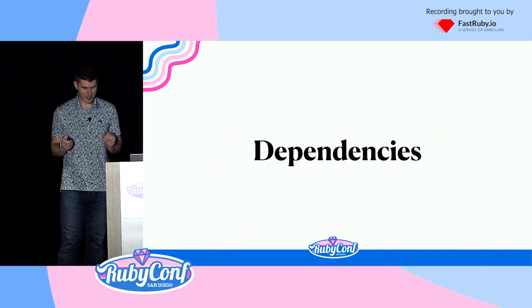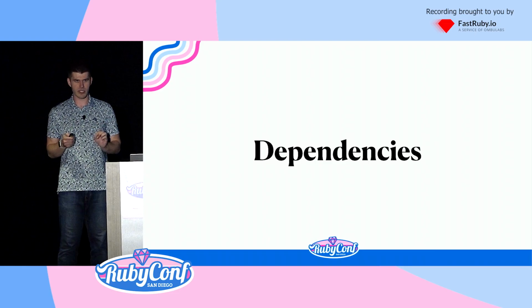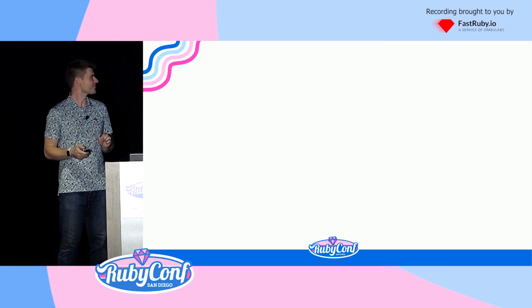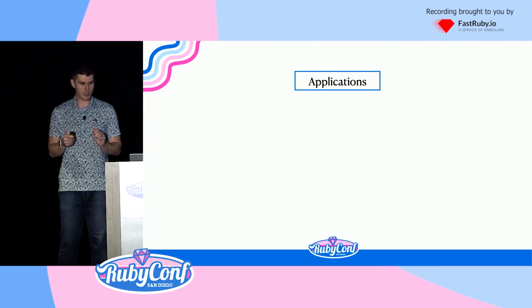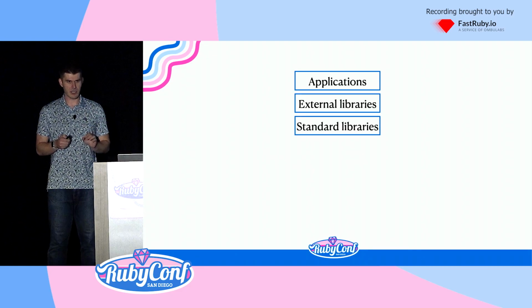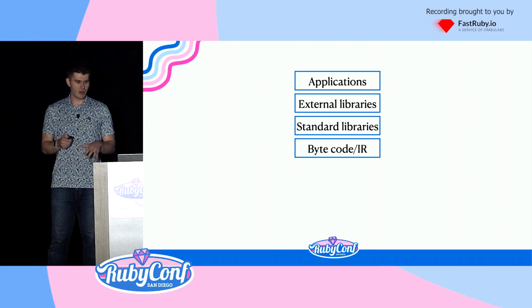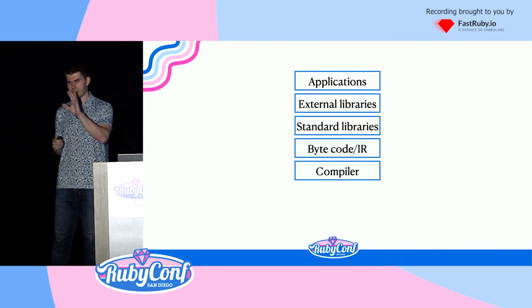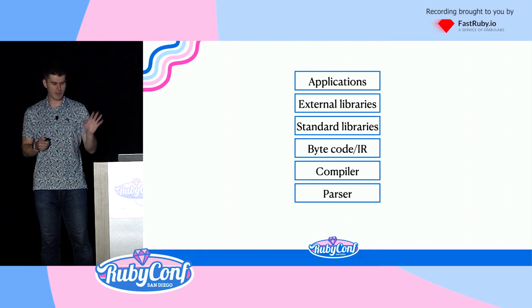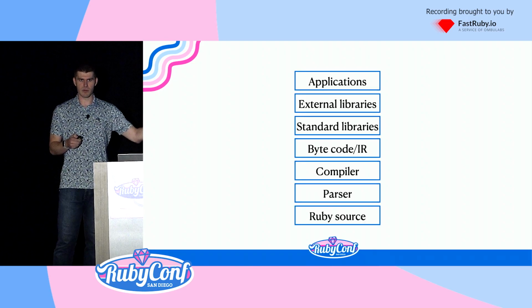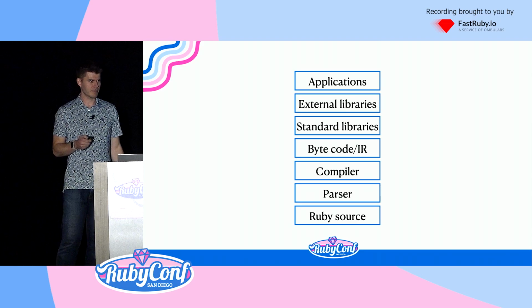So let's talk about dependencies. My son, Henry, he's 3. Every morning he says the same thing. Daddy, let's go build towers. So let's build some towers. Let's start with your application. You build an application. It depends on external libraries. You think of something like Rails. External libraries depend on standard libraries from Ruby. Standard libraries from Ruby execute YARV bytecode internally. That depends on the compiler, which builds the bytecode. That depends on the parser, which builds the AST, which gets compiled. And that depends on the Ruby source code. Okay, we built our tower.